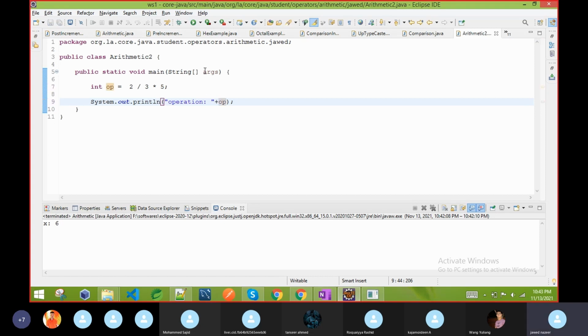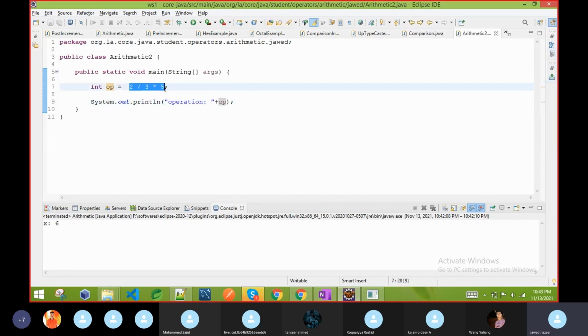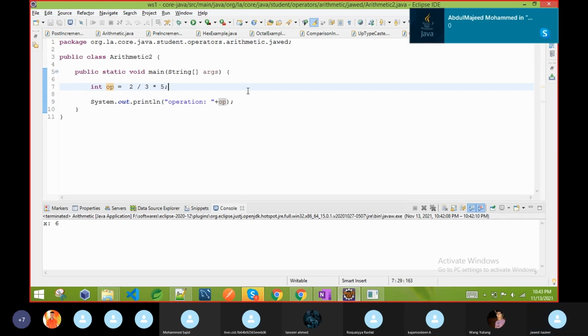To see the result, can anyone suggest what will be the output? What will be the result? 1, 2, 3, 4, 5. How is it 7? It is division, then multiplication. Okay, anyone else?